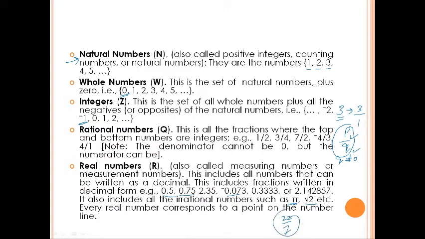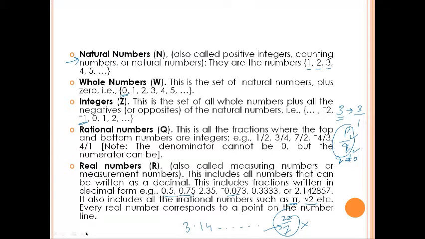This is an approximation of pi. The real value of pi is 3.14 and so on, with further digits that keep coming. That is why pi is called an irrational number. 22 by 7 is an approximation of what we call pi.